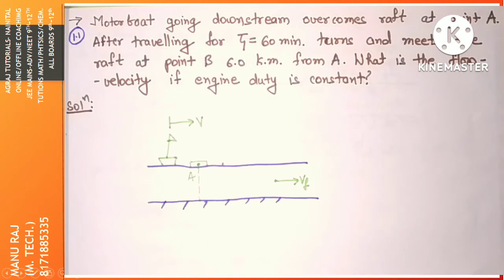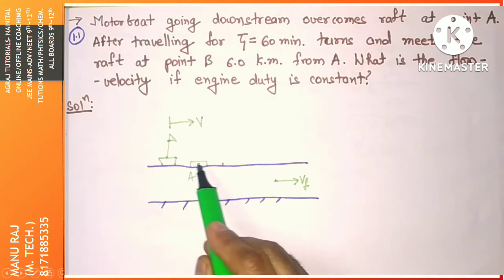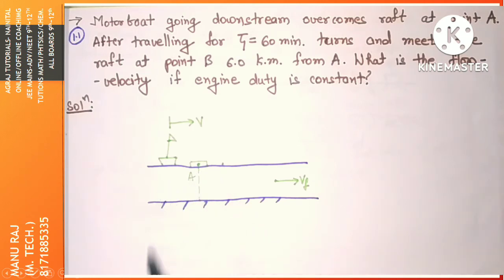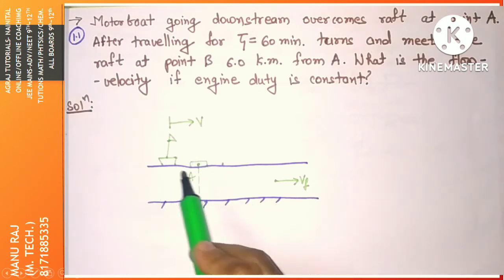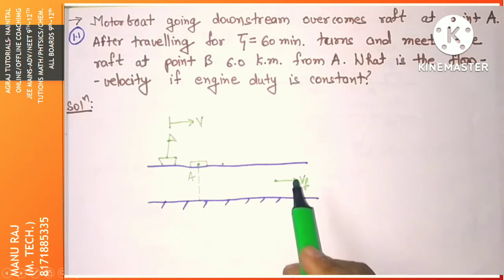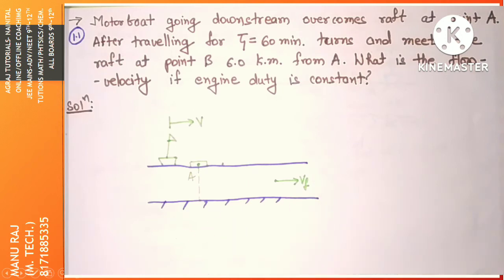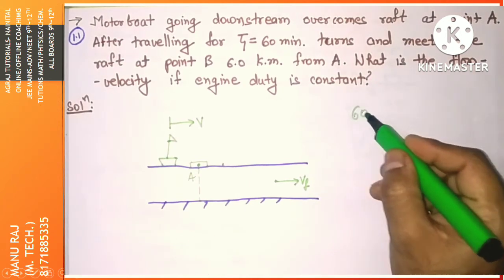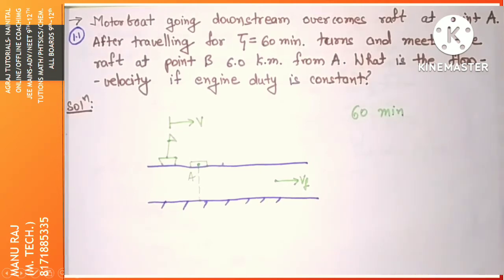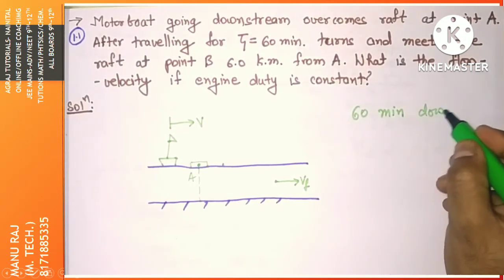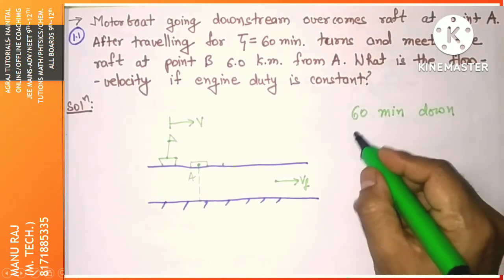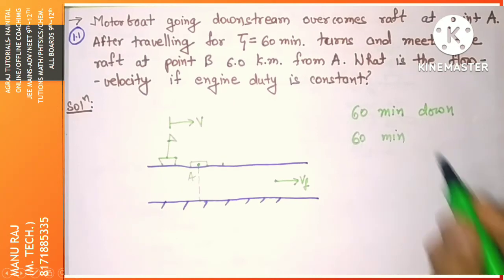Now this whole story is to conclude that if we are observing the boat from this raft, the time taken for the boat when it is leaving us, going far away from us, will be the same as the time taken for it to reach us back from the point where it is returning. So because it has traveled 60 minutes downstream, it will take 60 minutes only to reach us back.